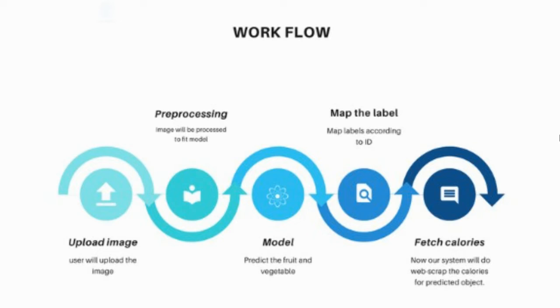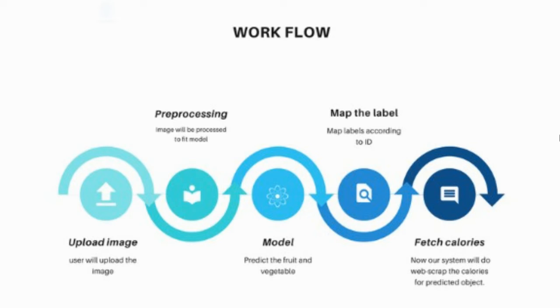First, the user will upload the image which will be stored in the system. Using Pillow, the image will be resized according to our model shape. Then it will be converted into a vector using NumPy. Now, the vector will be passed to our model and our model will classify the class of the category. We will get the ID of the category. So we need to map the labels according to the ID.